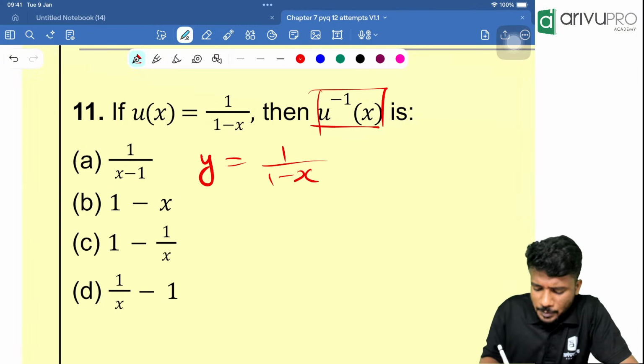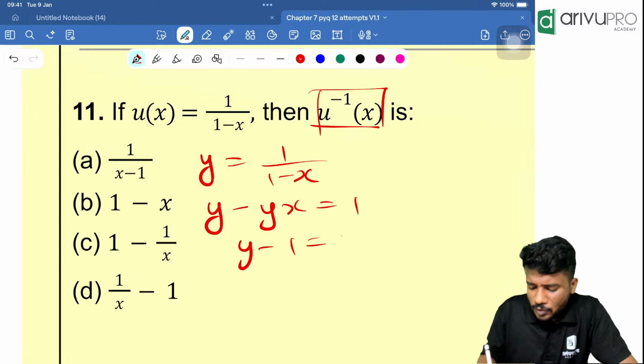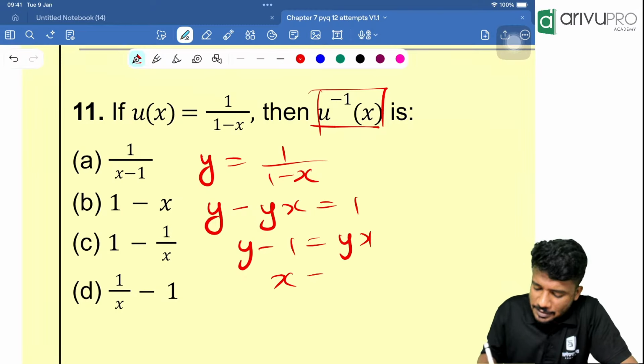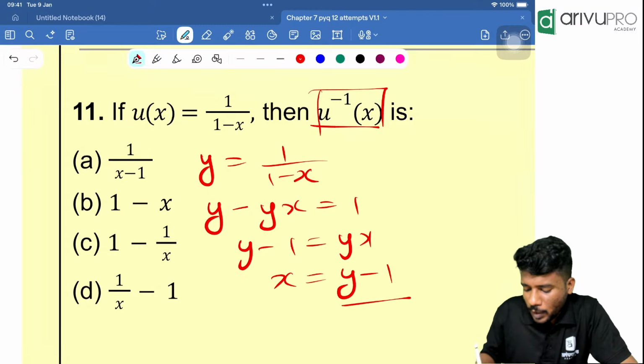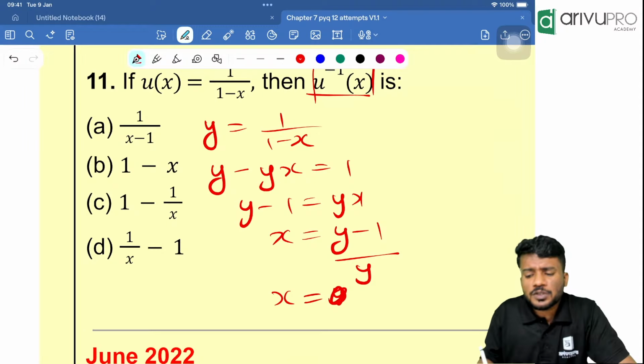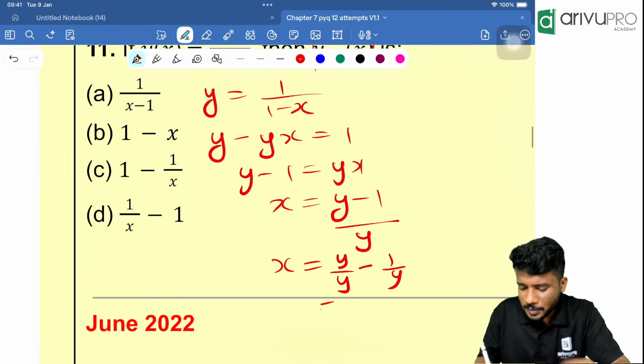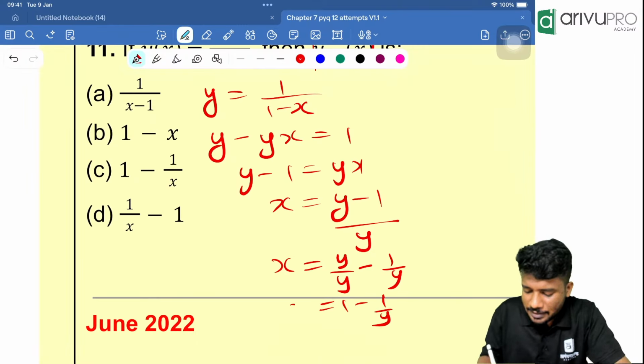Cross multiply means y minus yx is equal to 1. Now I take y minus 1 is equal to yx. From this x is equal to what? y minus 1 divided by y. That is nothing but x is equal to, divide both the terms with y. That means y by y, I am splitting it, y by y minus 1 by y. That is nothing but 1 minus 1 by y is the value of x.